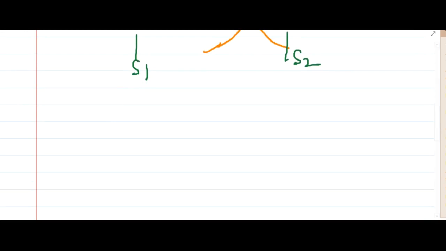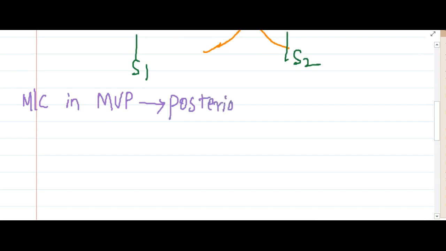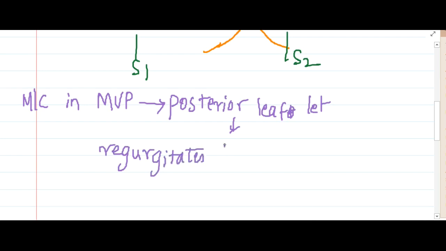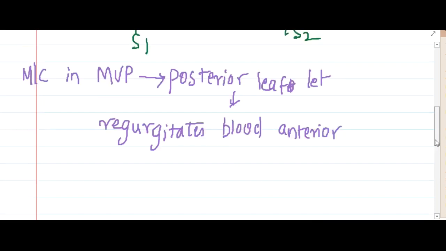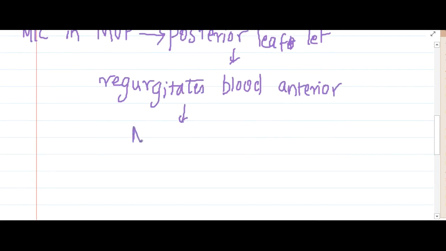Now in mitral valve prolapse we have 3 leaflets, right? Which leaflet is most commonly involved? The posterior leaflet is most commonly involved in mitral valve prolapse, and because of the posterior leaflet being involved, it regurgitates the blood anteriorly. So the late crescendo decrescendo murmur will radiate to the base of the heart.